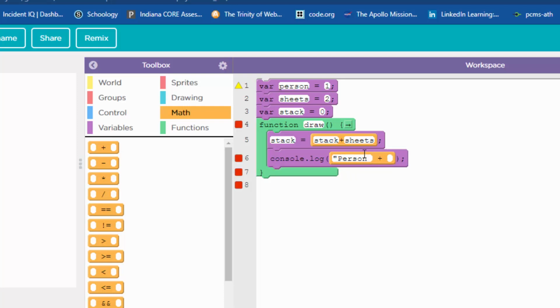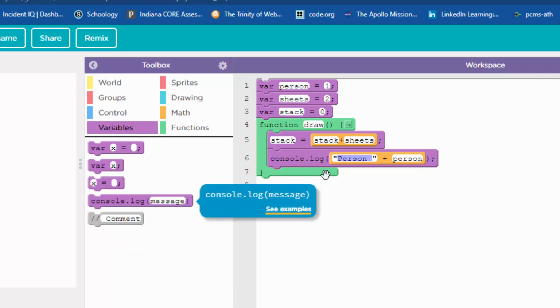This is going to say person space quote, and then over here I'm going to put the variable person. Now notice again, like we've done before, the first one has quotes, the second one does not. It's because the second one is representing this variable right up here. This one, I just want that actual text, so it's going to say person 1. Pause the video and go do that if you want to. And you're back.